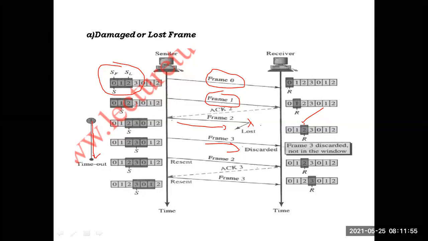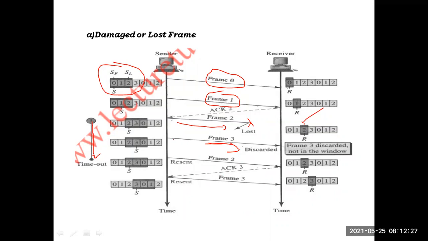Now, since the frame 2 acknowledgement didn't come, the sender will go back to frame 2, and all the frames that were transmitted after sending frame 2, including frame 2, will be retransmitted. Here, how many frames are transmitted after frame 2? Along with frame 2, frame 3 was also transmitted. First frame 2 was transmitted without waiting for acknowledgement, and frame 3 was also transmitted. So the sender will retransmit frame 2 and frame 3.